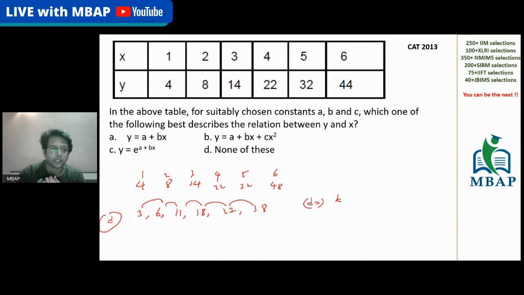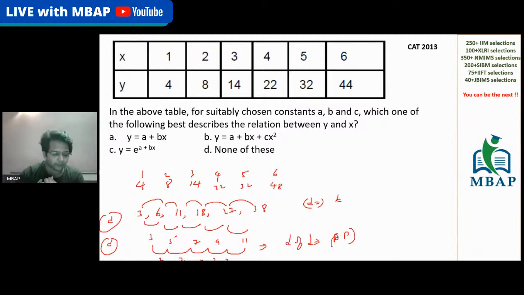Let's take the difference once again. The difference of 3 and 6 is 3. Here it is 5. Here it is 7. Here it is 9. Here it is 11. Let's check whether these values are going ahead with a common constant difference: 2, 2, 2, and 2. Do you think the difference of difference is forming an AP? The difference of difference is forming an AP. Yes or no? Just say yes or no.